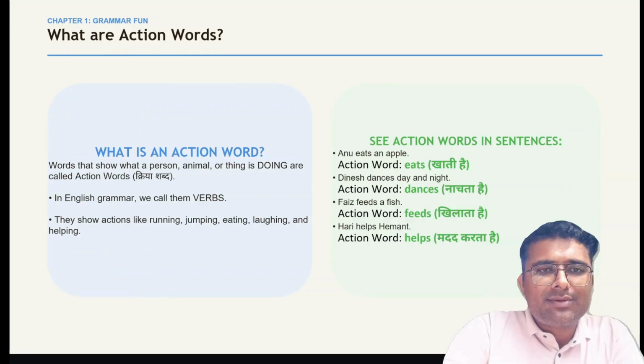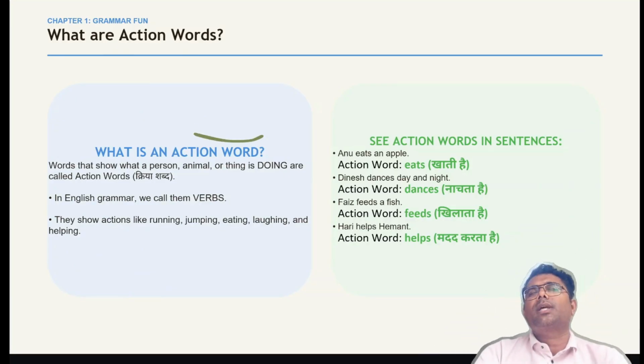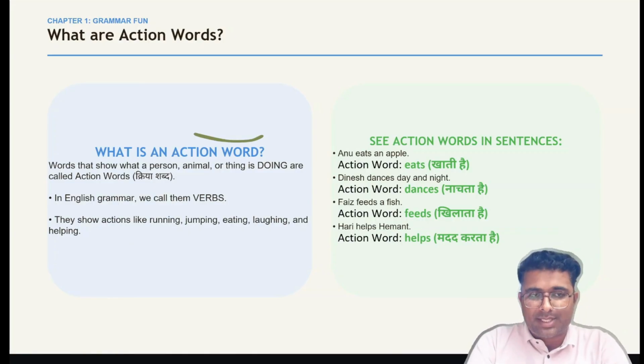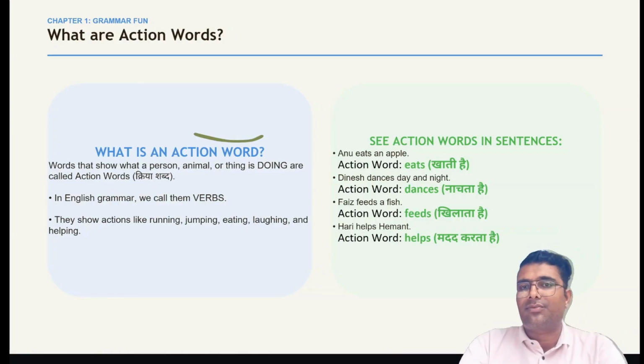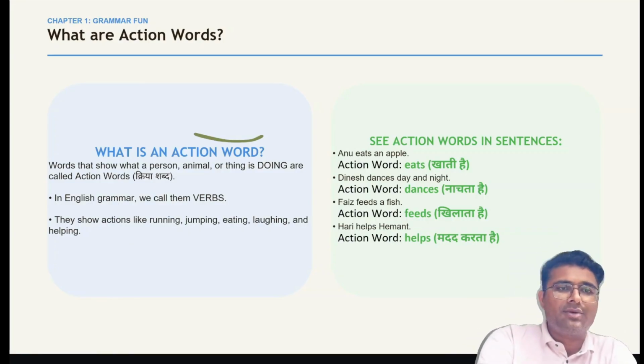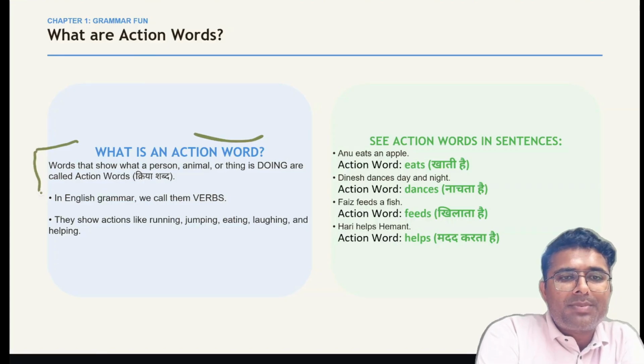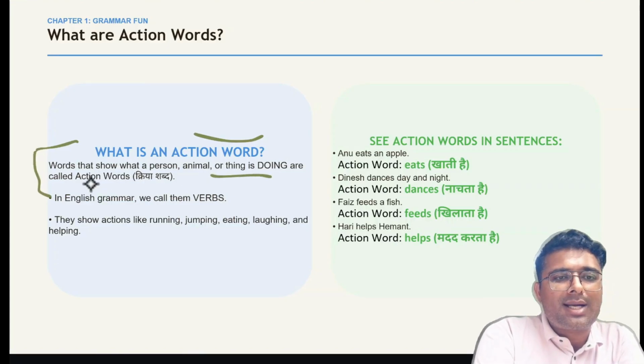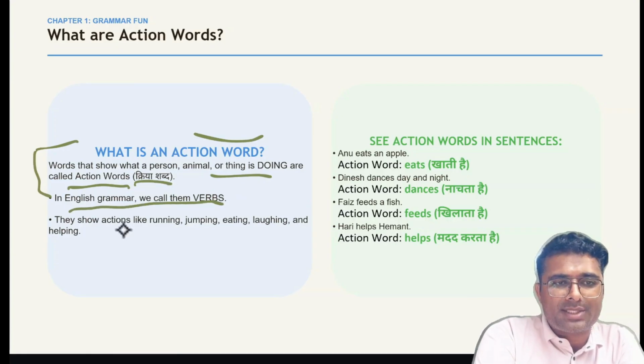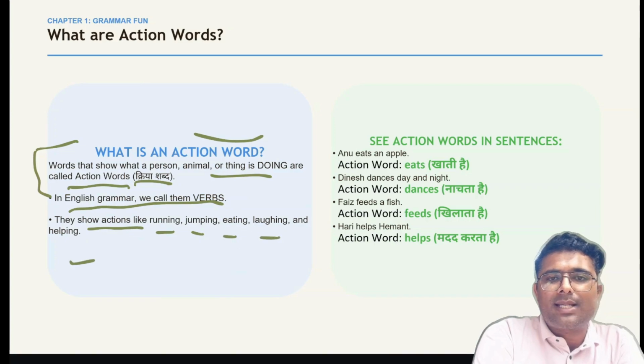What is an action word? This is very important बच्चों. Action word क्या होता है? When we perform some action, okay, then we say that word is action word. So you can see here words that show what a person, animal or thing is doing are called action words. In Hindi we call this kriya shabd. In English grammar, we call them verbs. They show action like running, jumping, eating, laughing, and helping.